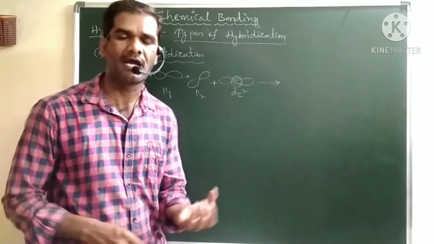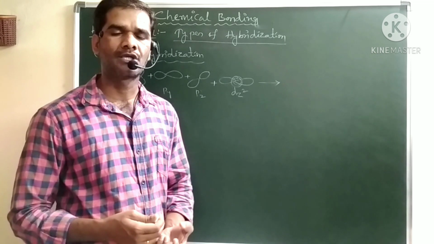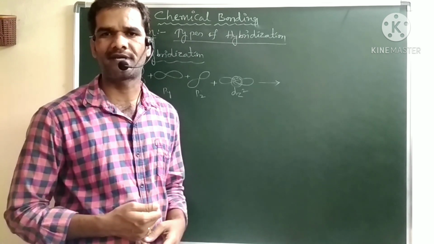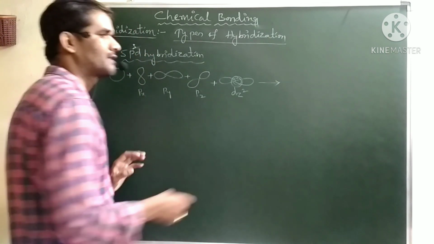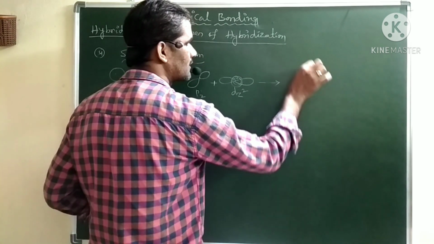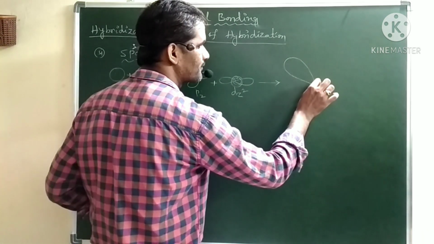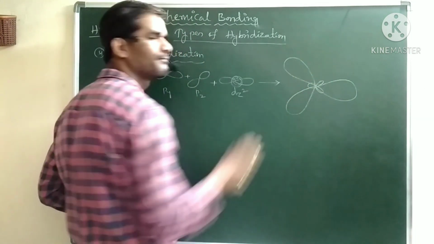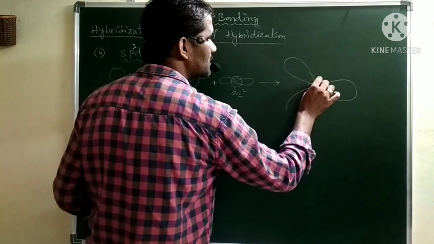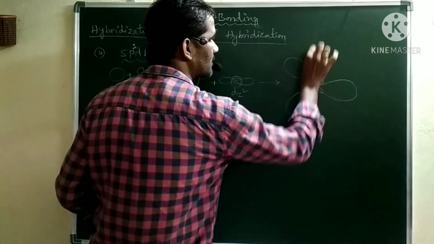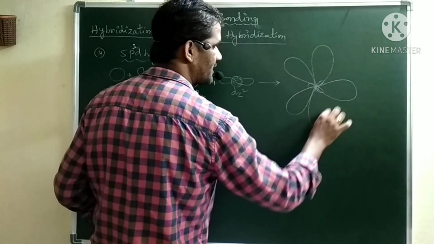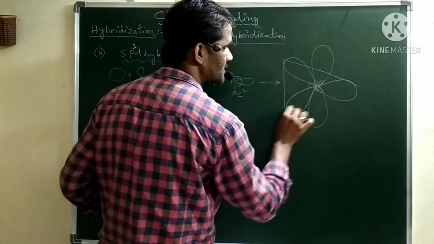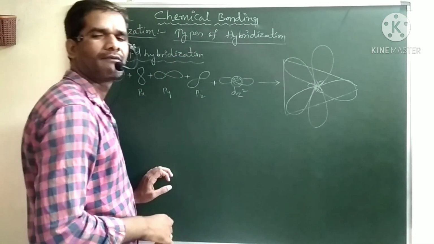Now we have to arrange these 5 hybrid orbitals around the nucleus to minimize the repulsions. So what is the best way? Of the 5 hybrid orbitals, 3 lobes lie on a plane in a trigonal planar arrangement with 120 degree angles, and the remaining two lobes are perpendicular to this trigonal plane with 90 degree angles. This is the best way we can arrange them. This is a trigonal planar arrangement, with one lobe above the plane and one below the plane.